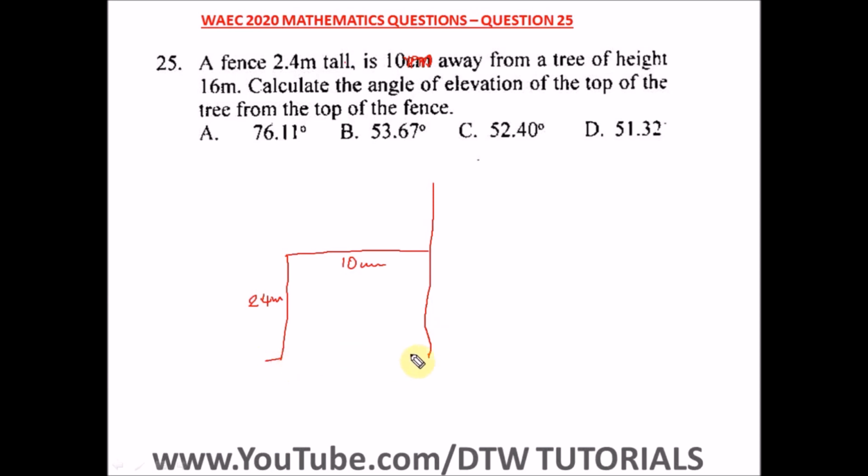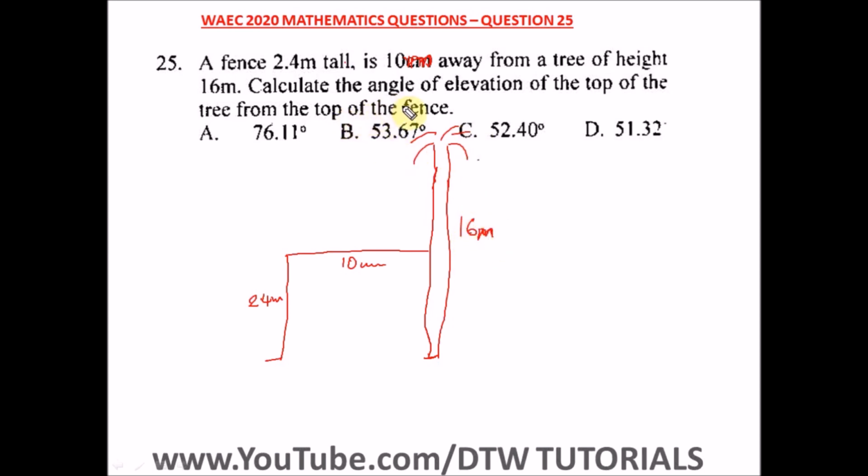This is the fence from the ground. The tree also from the ground. Let me draw the tree. A tree of height what? Tree is 16 meter.